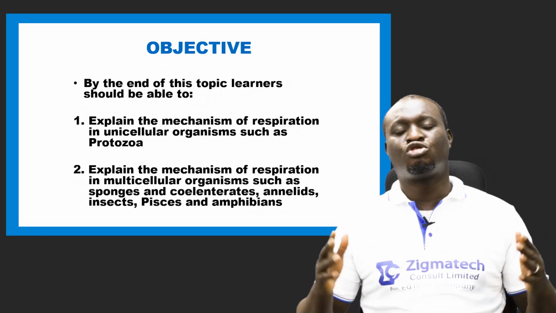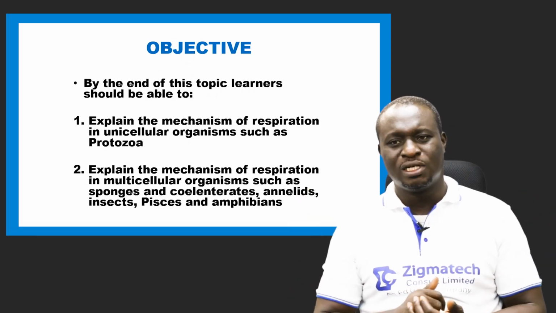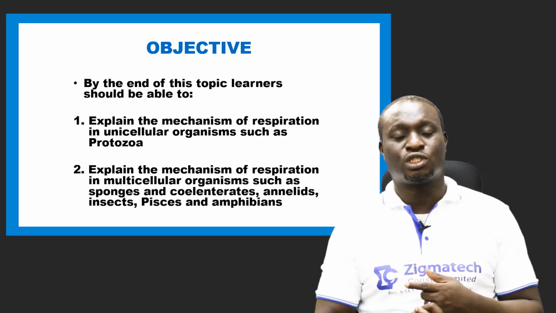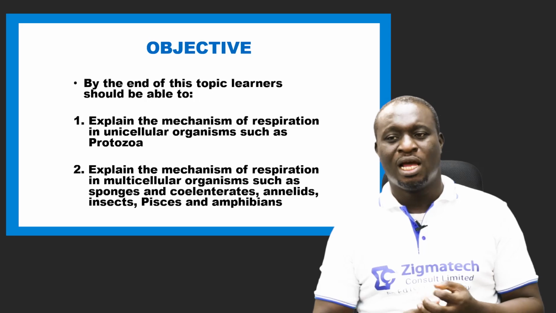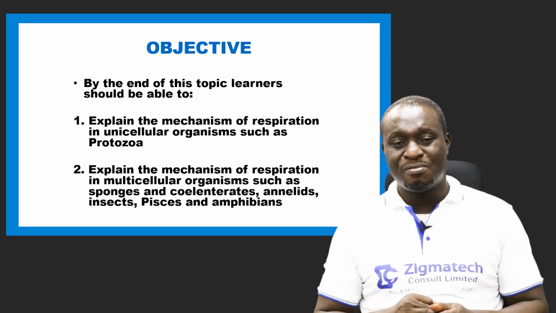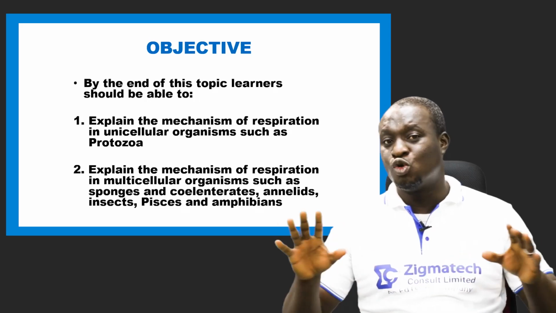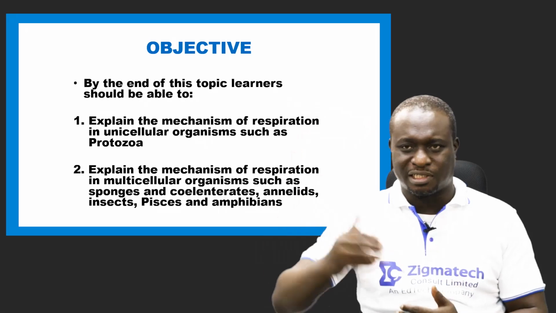And number 2, you should be able to explain the mechanism of respiration in multicellular organisms, such as the sponges, coelenterates, annelids, insects, pisces, and amphibians. We're going to be looking at this as we increase in the hierarchy of complexities.